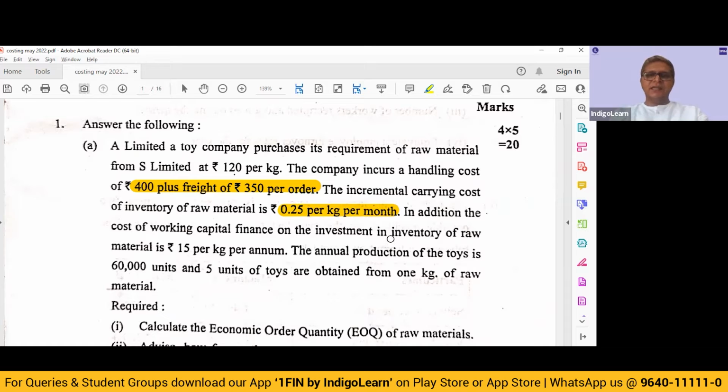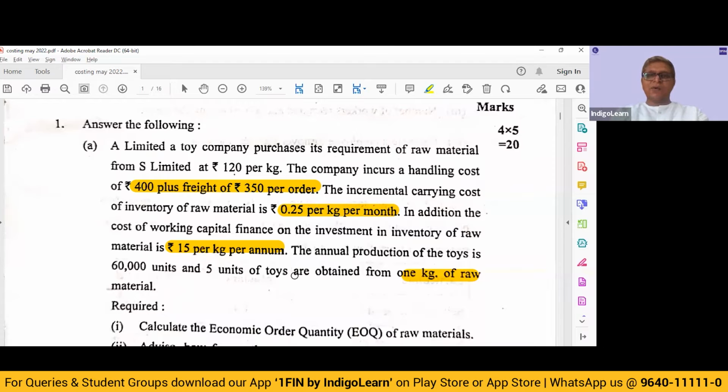In addition, the cost of working capital finance on investment in inventory of raw material is rupees 15 per kg per annum. The annual production requirement of toys is 60,000 units, and 5 units of toys are obtained from 1 kg of raw material. So they have given us some relationship between the input and the output number of units.